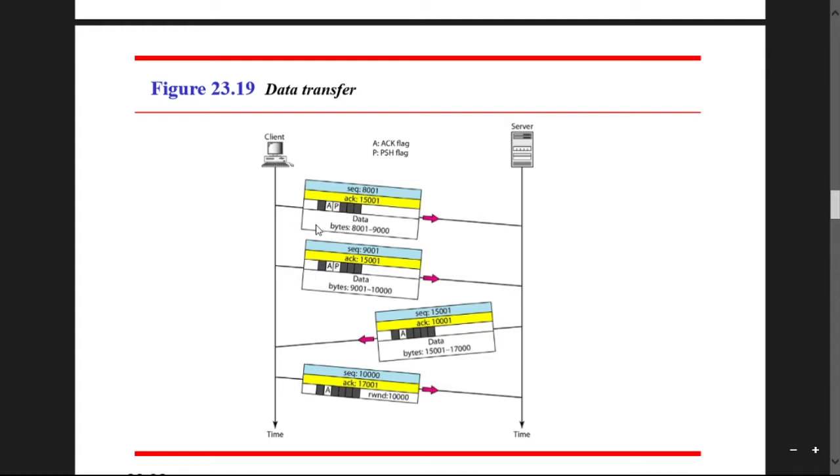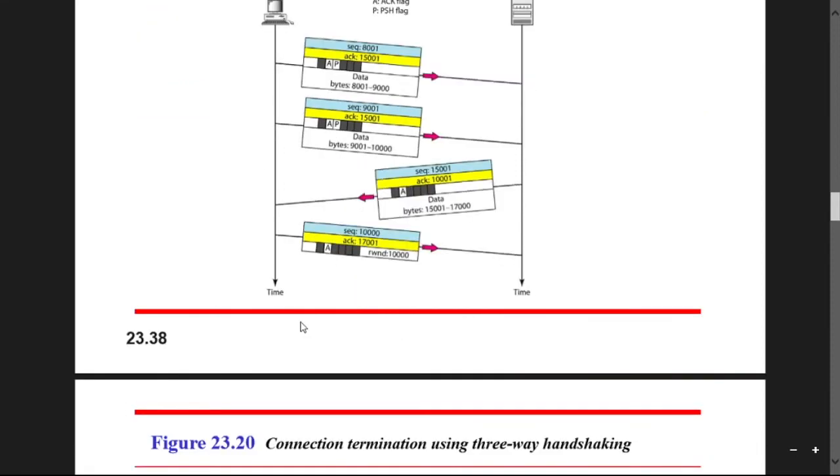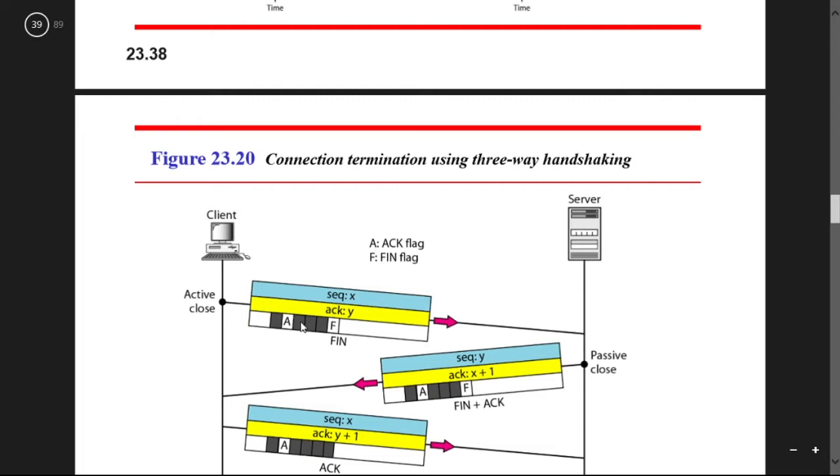Here you can send the data with the whole package. You can add the data field extra, so the data field is added here. And you can send different data here, that is 8,001 to 9,000 and 9,001 to 10,000. So you can send this sequence of data, and the server can send the acknowledgement. This is the data transfer phase, and after the whole data transmission is over, then we should terminate